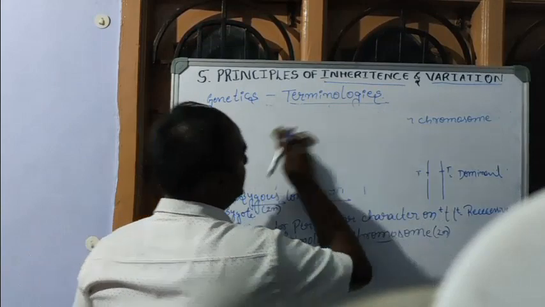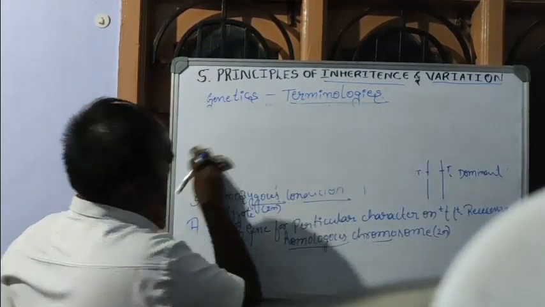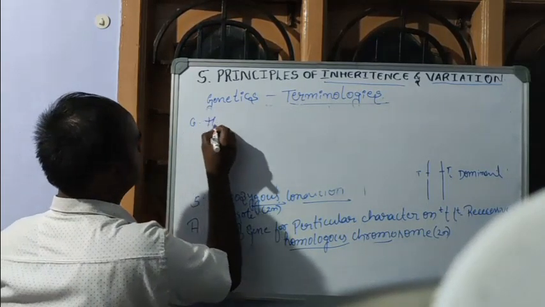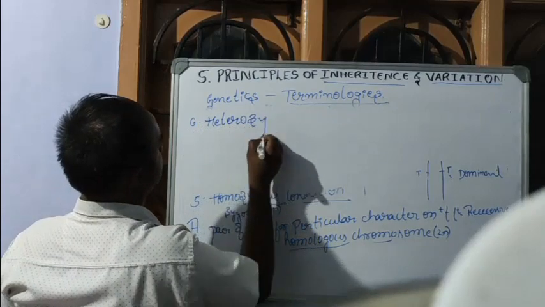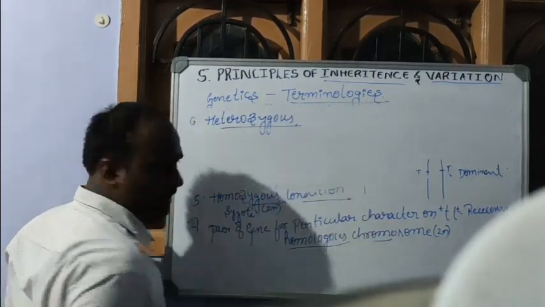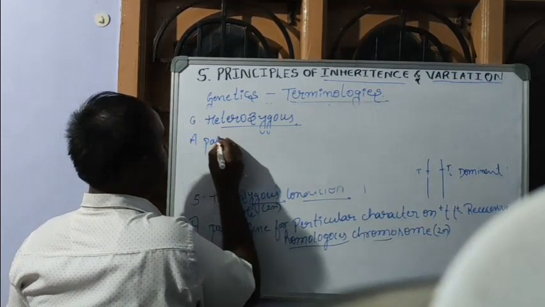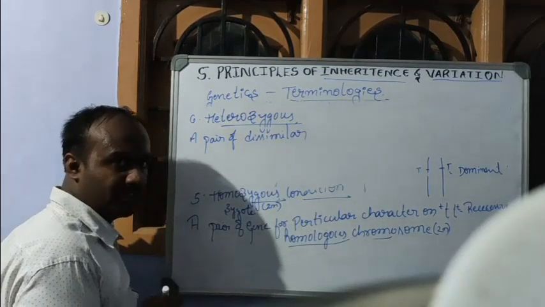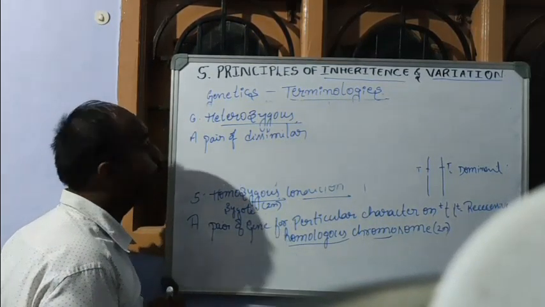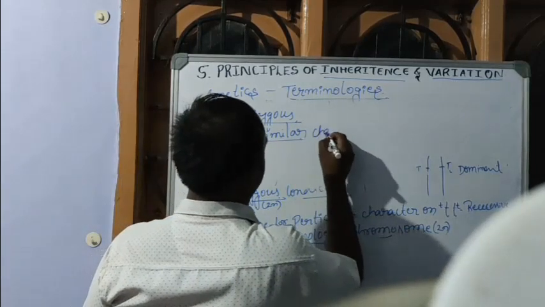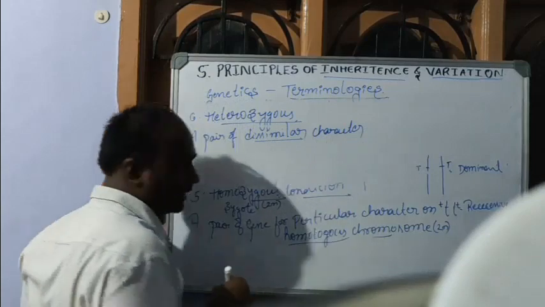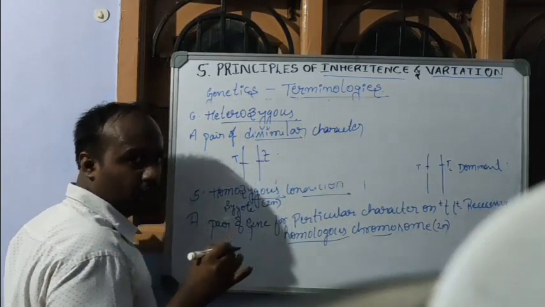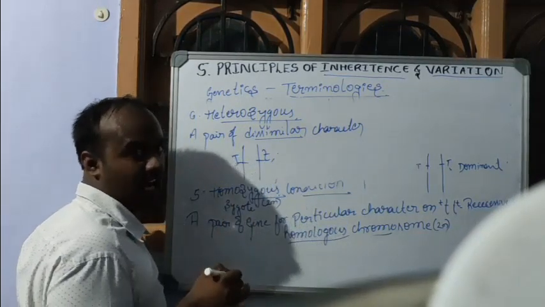After this, we move on to one more, that is heterozygous. The heterozygous condition is defined as a pair of dissimilar characters present on homologous chromosomes. So the chromosomes are homologous, but the genes are different.